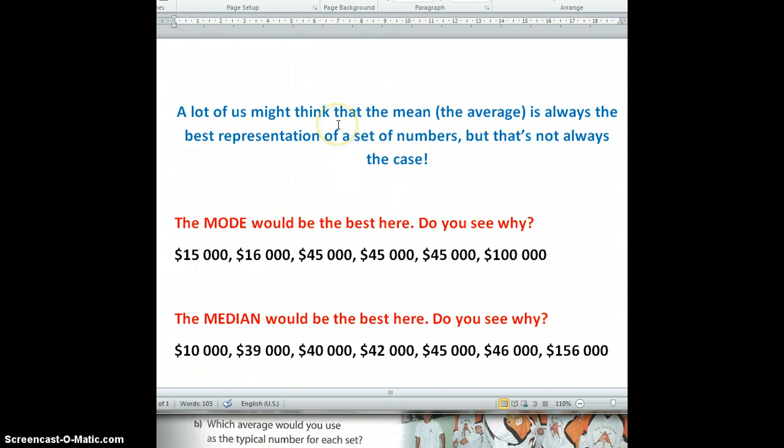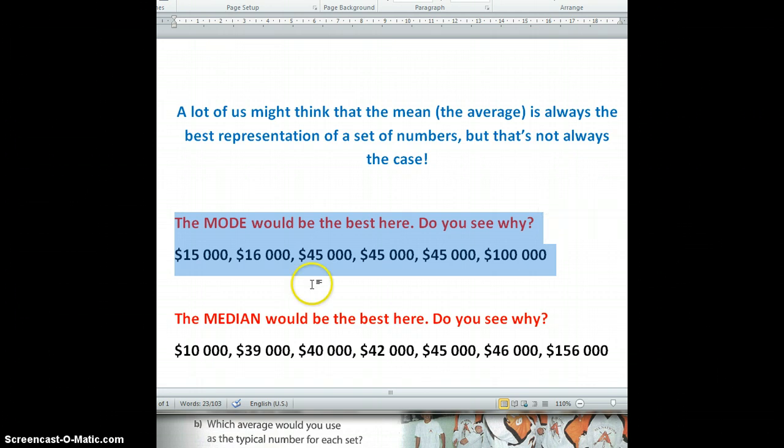A lot of us tend to think that an average is the best way to represent a set of numbers, but we need to understand when mode and median would be better than the mean. So I'm going to show you a few sets of numbers. Let's start with this one. In this set of numbers, the mode would be the best way to represent these numbers. Do you see why that would be? 15,000, 16,000, 45,000, 45,000, 45,000, 100,000.